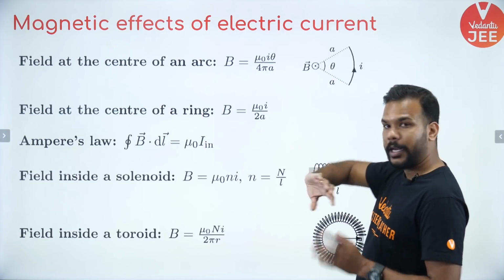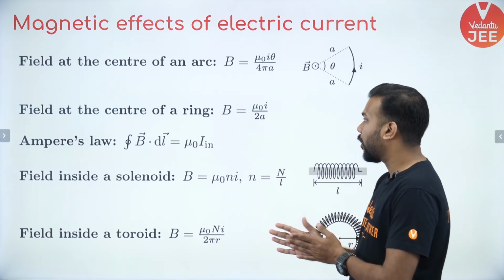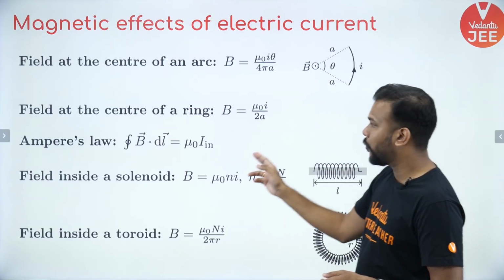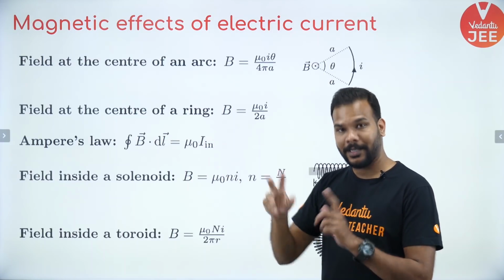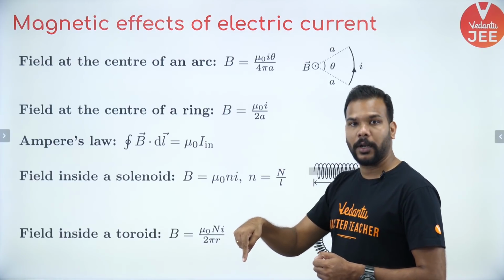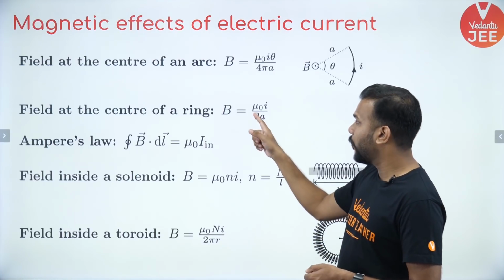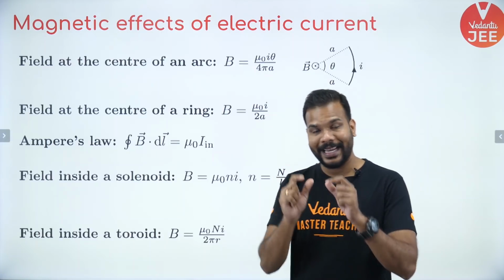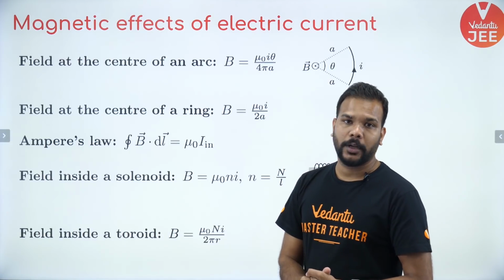Okay, so any of the formulas you can remember, and if the theta value becomes 2 pi, then you will have a complete circular ring carrying current. So the value of the magnetic field at the center of that circular wire carrying current I will be mu naught I upon 2a, where a is the radius of the circular section.